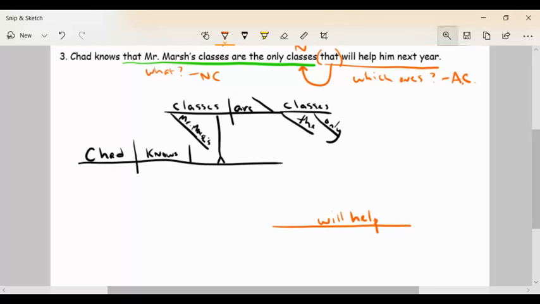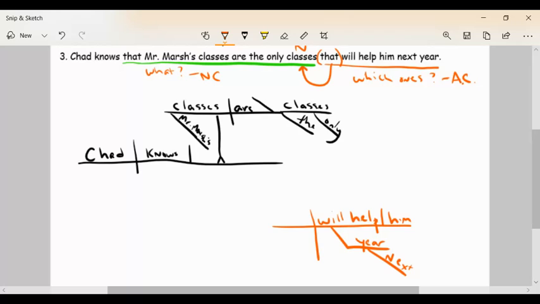Next year. Well, that's a throwback to our last unit. That's an adverbial objective. Year is telling us when they will help him. I should go ahead and put the word him. But when will they help him? Next year. Remember, we don't come down with next and over with year. Year gets to sit here, and then next is describing year. It's like last year, next year, this year. This is next describing year.